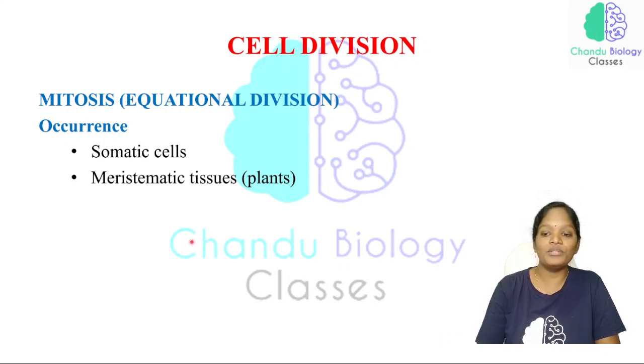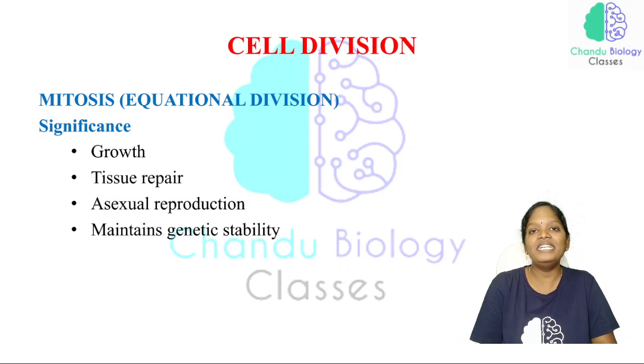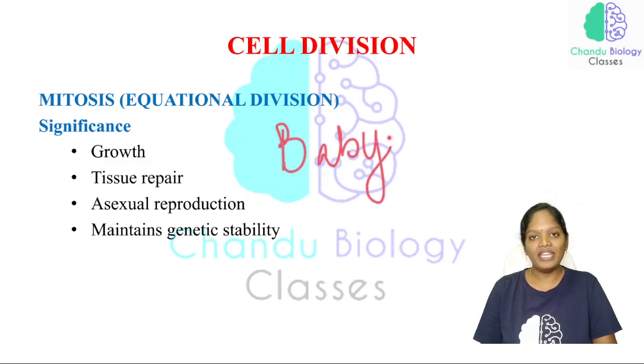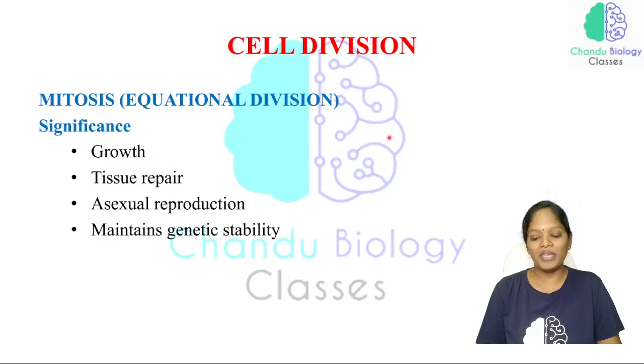Now we are going to discuss the significance, the importance of this mitotic cell division. Growth. See here, this is a baby, and whenever we take a baby, the baby is too small.